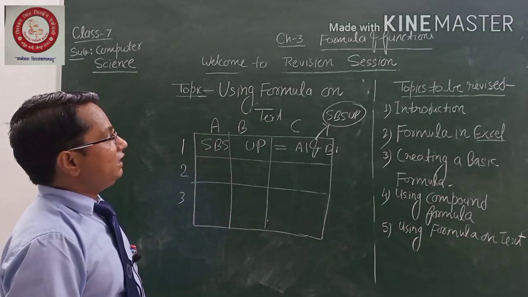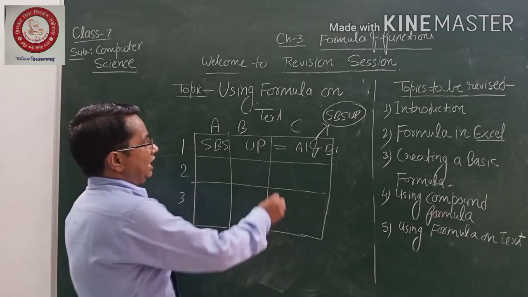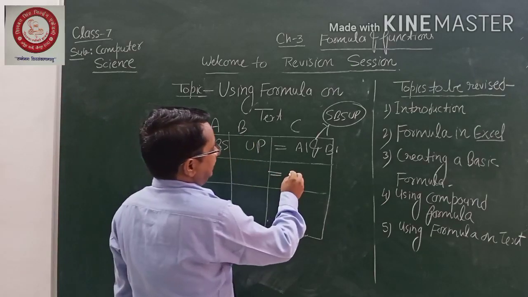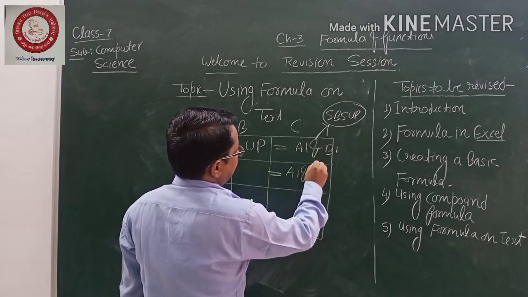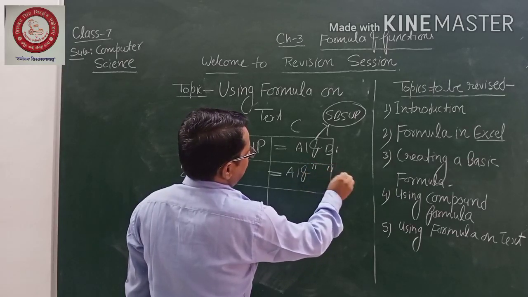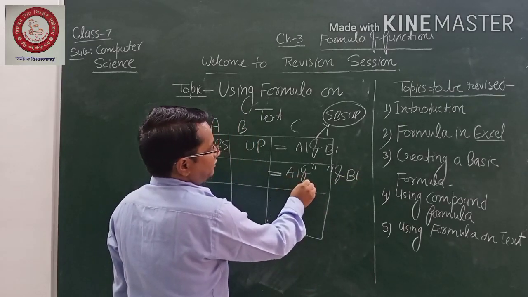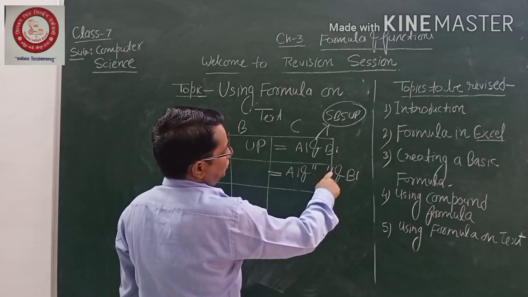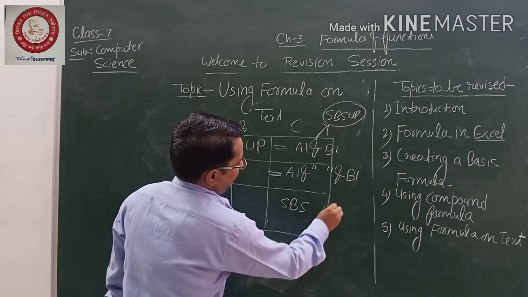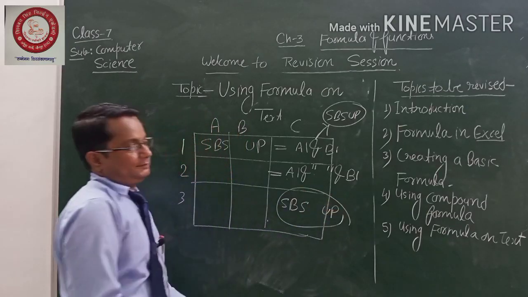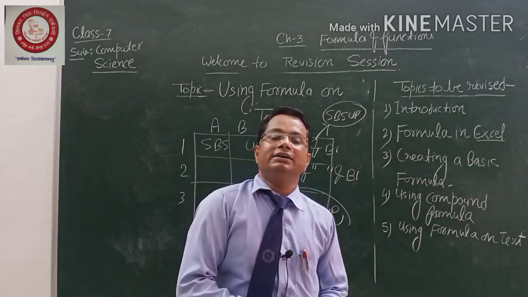Okay? Now I am coming to our next concept behind this formula of the text. I have written like this, equal to, then after I can write here A1 ampersand double quotation, after that double quotation ampersand B1, like this. So A1 ampersand double quotation, then again double quotation ampersand B1. So the answer will be like this, SBS space UP. You will get the answer like this. Okay? So students, this is the concept behind the formula on the text.